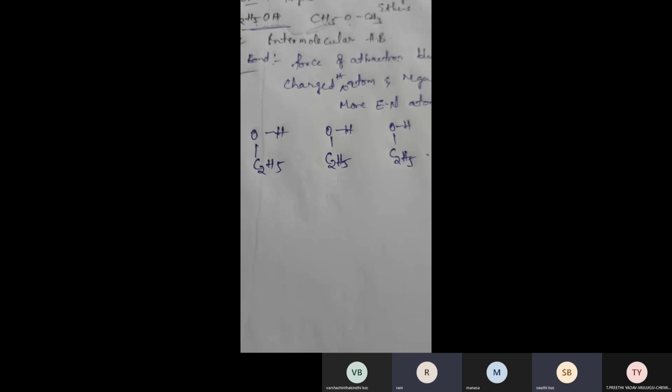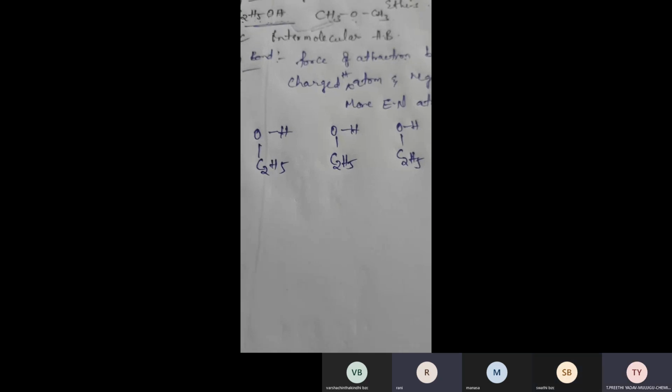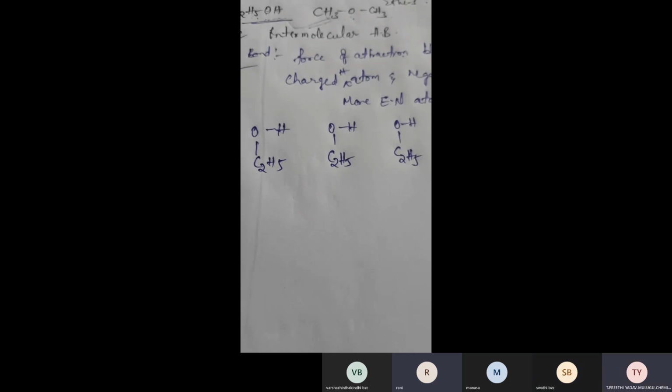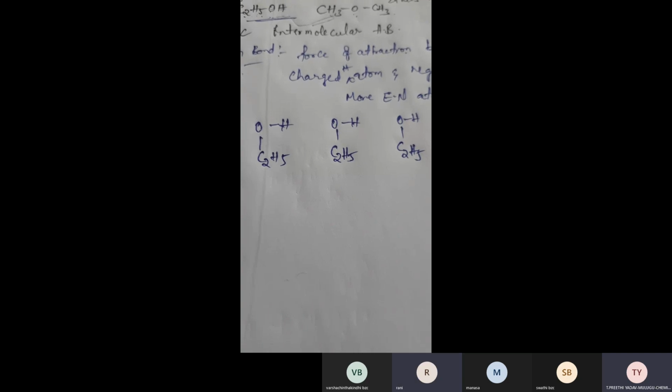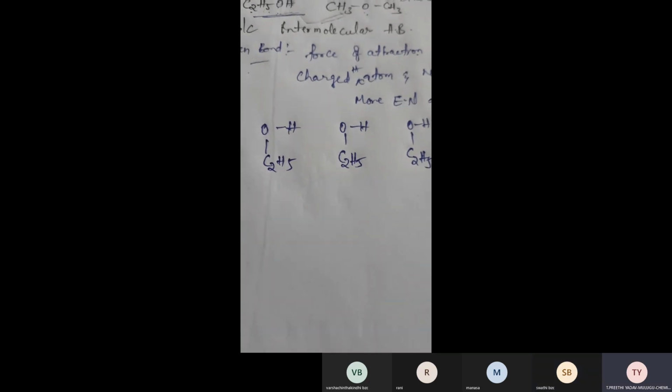It is not the tendency of an electron, it is the tendency of an atom to attract the shared pair of electrons. It is called electronegativity, right? This is the definition of electronegativity. The tendency of an atom to attract the shared pair of electrons is called electronegativity. So among oxygen and hydrogen, which is more electronegative atom? Oxygen is more electronegative atom.